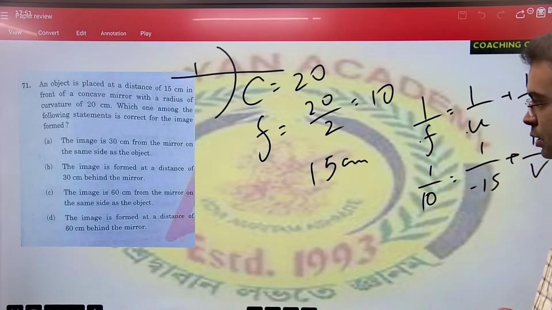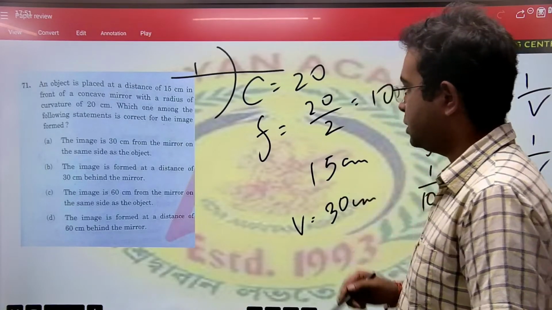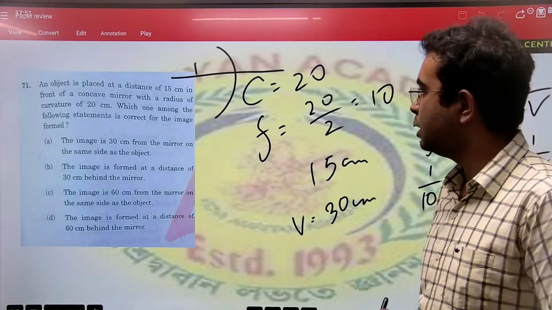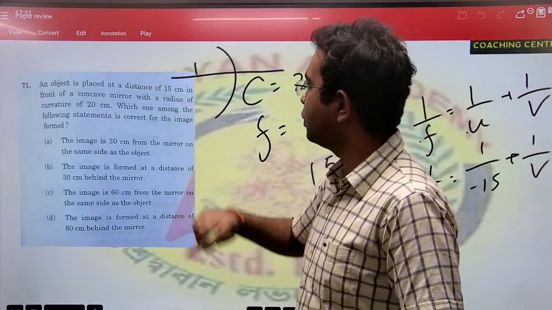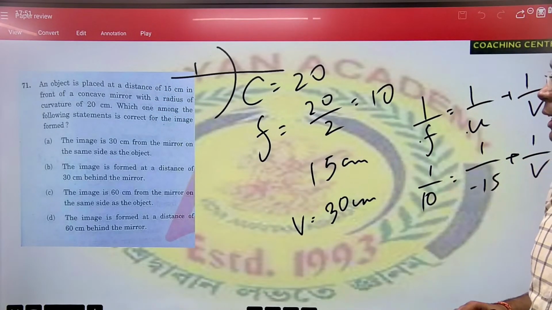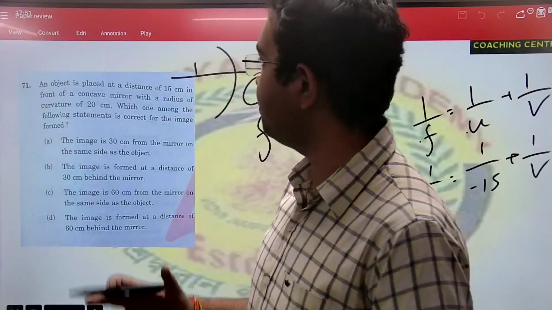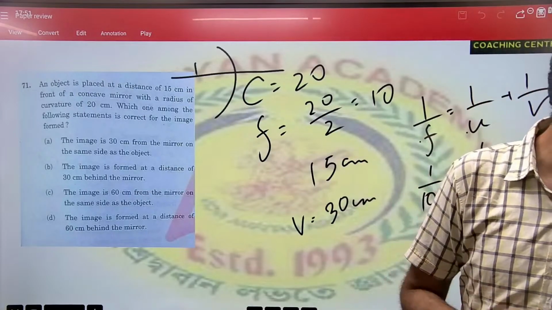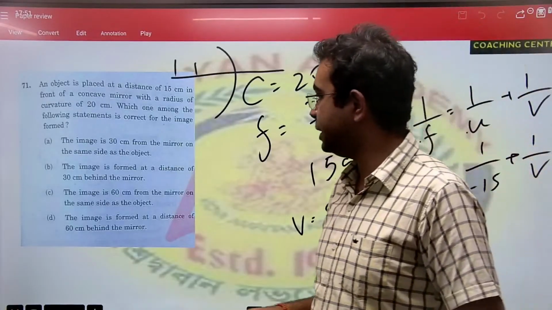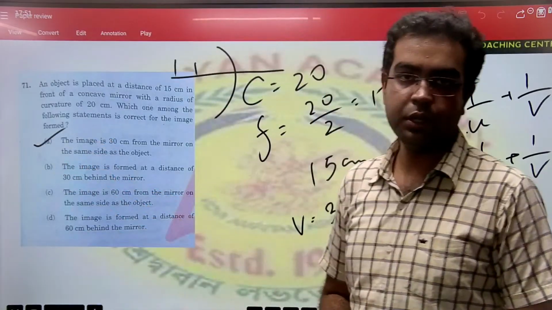If we solve this, we will get the value of v as 30 centimeters. Now, if you look at this question carefully, the object is placed beyond the focal length. The object is at 15 centimeters, the focal length is 10 centimeters. In this case, the image is formed on the same side of the mirror, not on the opposite side. And hence, the answer will be: the image is 30 centimeters from the mirror and on the same side as the object. Answer is option.